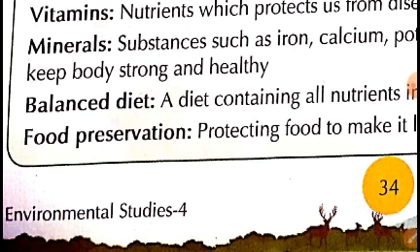The things which we add with the food are used as a preservative, and these preservatives make the food last for a long period of time. So, protecting food to make it available for long period of time is called food preservation.